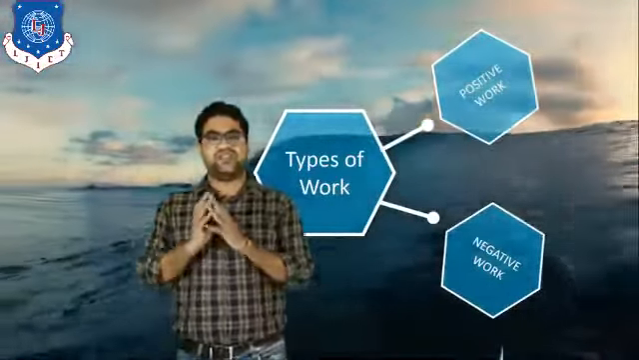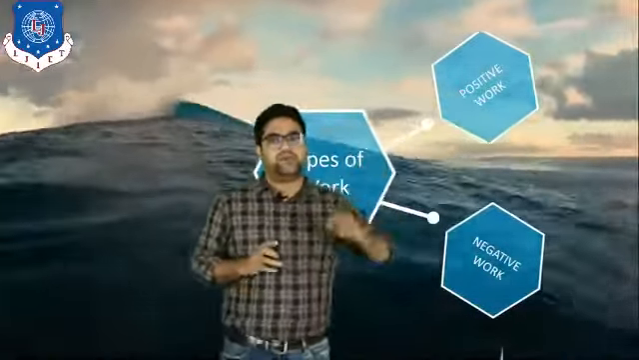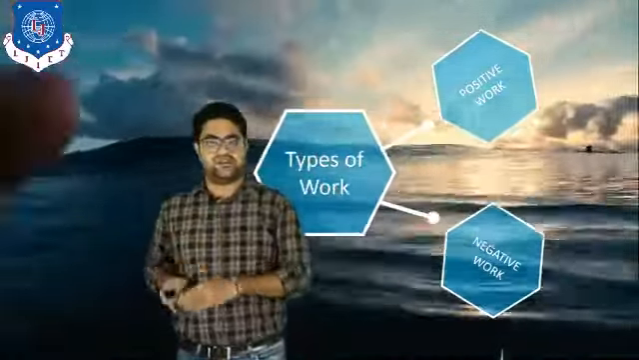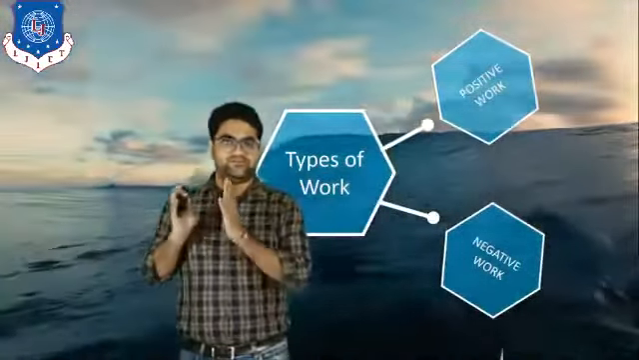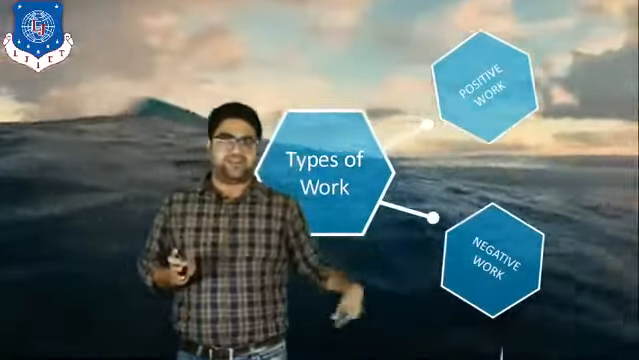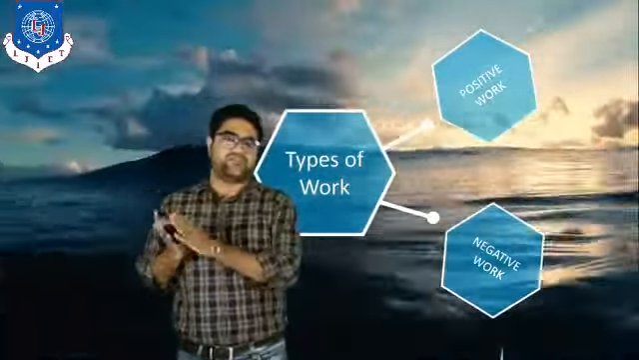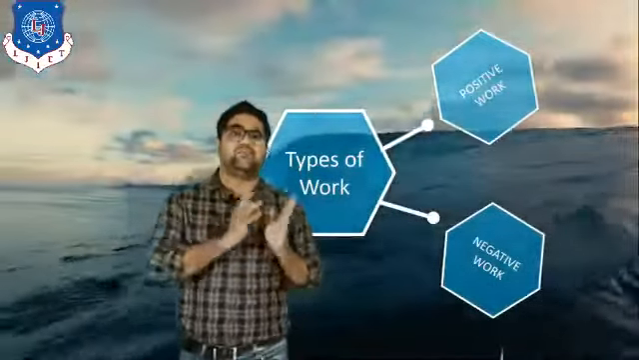So let us understand by taking one example. If we take an example of positive work, work is done by the system. Take the example of the engine. With the help of an engine we can run the bike. So the work is transferred from the engine to the wheel. So we can say that it is the positive work.